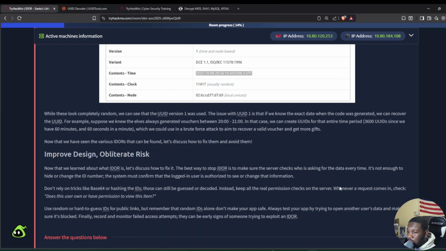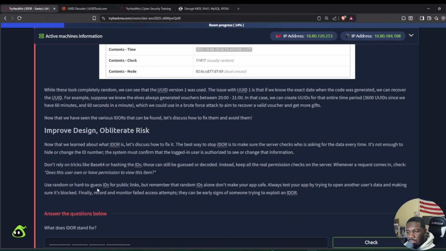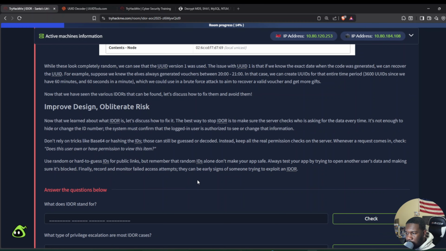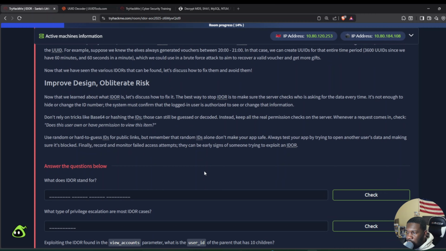You're supposed to keep all the real permission checks on the server. When a request comes in, check it on the server. Does this user own or have permission to view this item? And you should also use random or hard to guess IDs for public links. But remember, IDs alone don't make your app safe. You should always test your app by trying to open another user's data and making sure it's blocked. Finally, record and monitor failed access attempts, because they could be an early sign of someone trying to exploit an IDOR. That's why logs are really important.